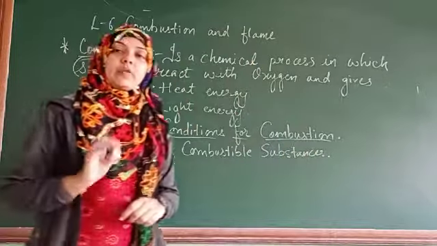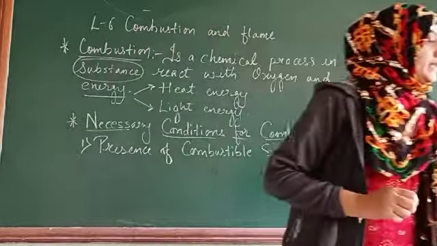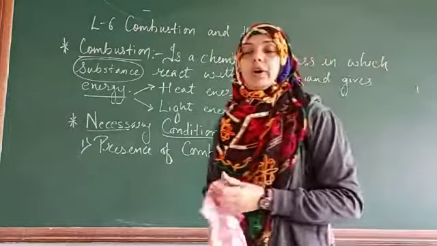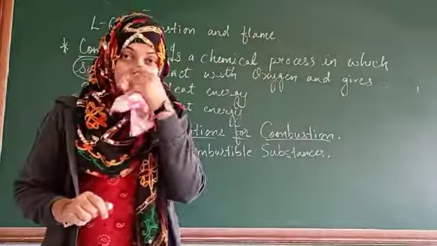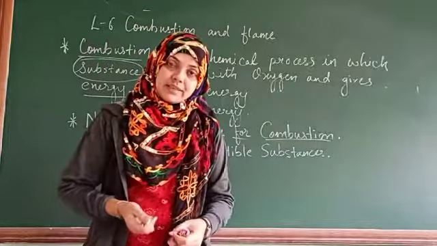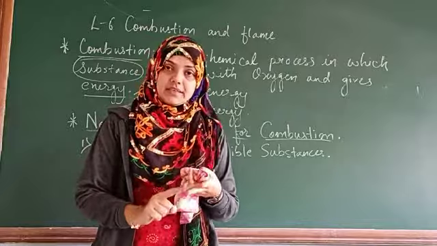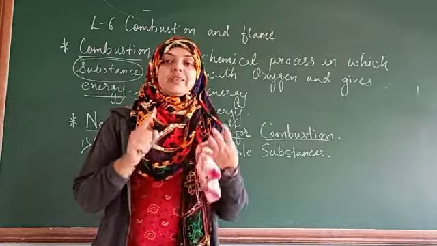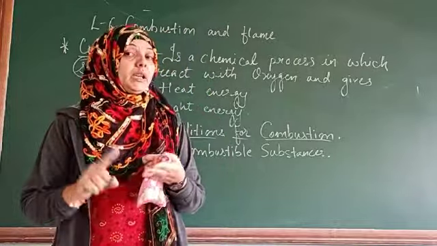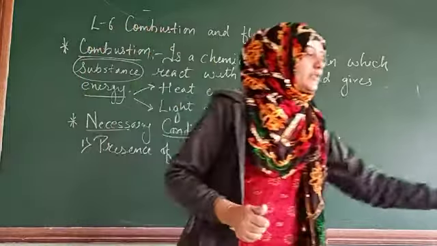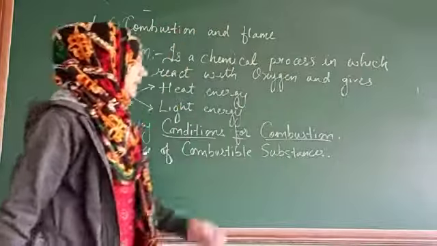Presence of combustible substances. It means that when you want to do combustion, you first of all require a substance. For example, you require petrol, kerosene, diesel, wood. These are all combustible materials. So there should first of all be a combustible material.